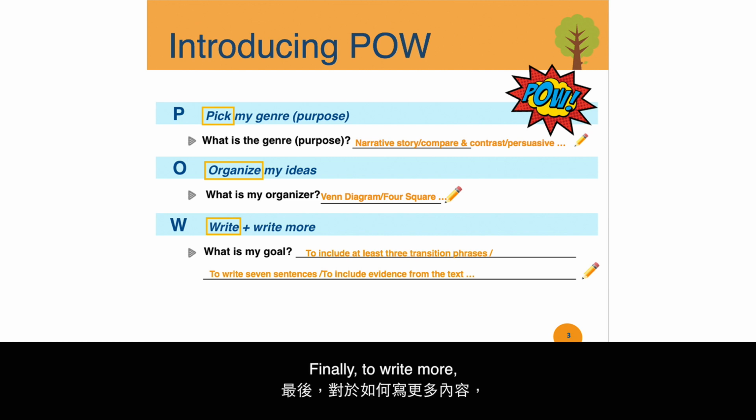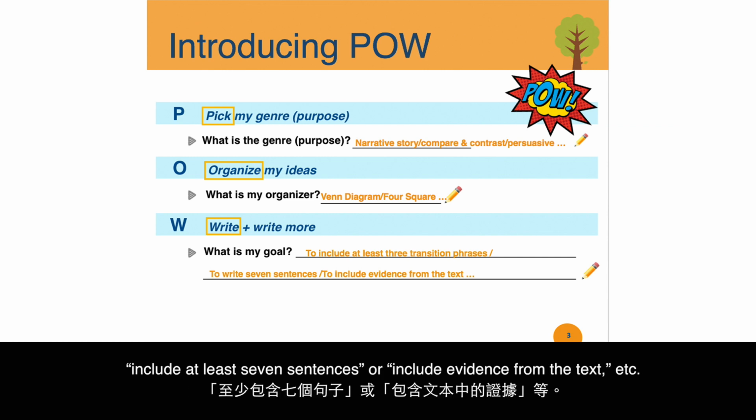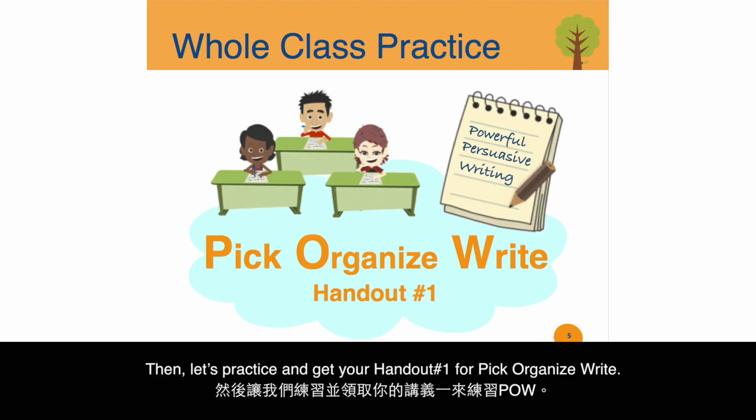Finally, to write more, you can set up goals such as include at least 3 transition phrases, include at least 7 sentences, or include evidence from the text, etc. Now, let's set our genre as persuasive text and the organizer as CRAY-CRAY-RU. Then, let's practice and get your handout number 1 for Pick, Organize, Write.